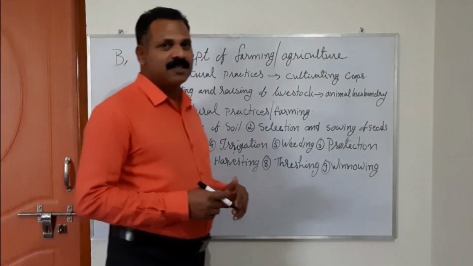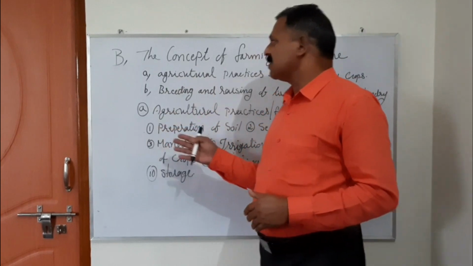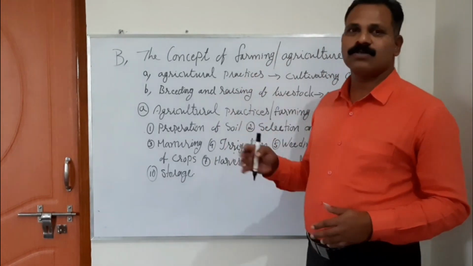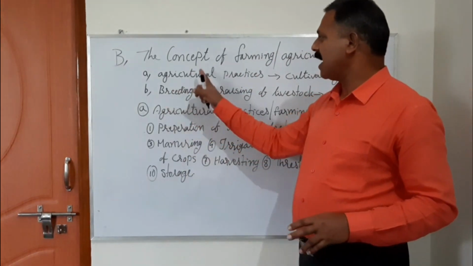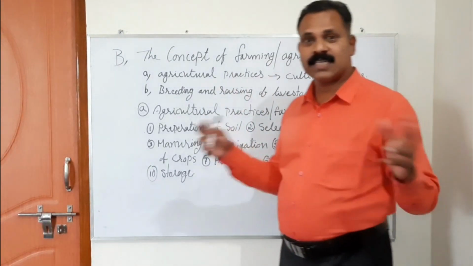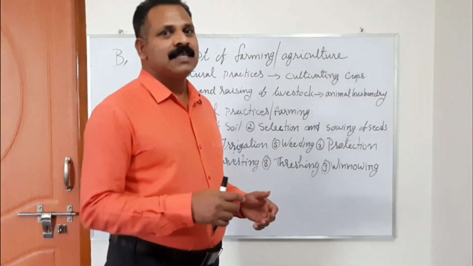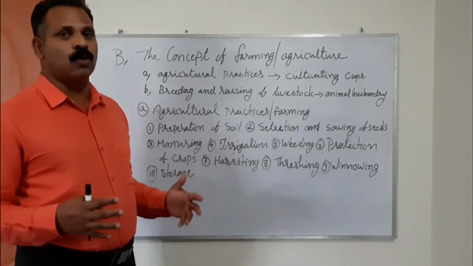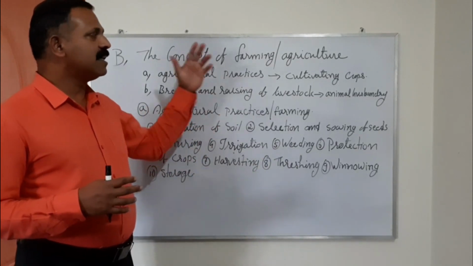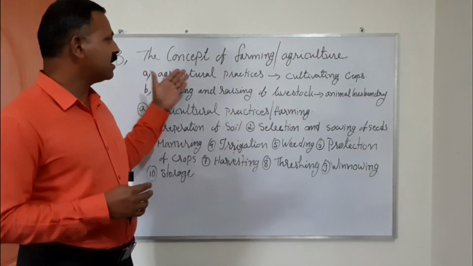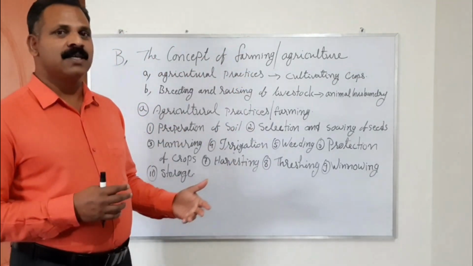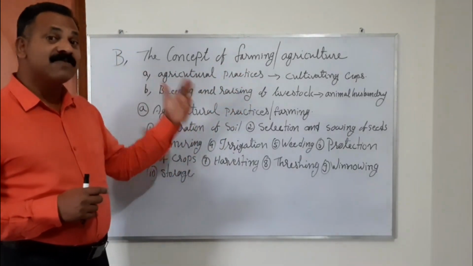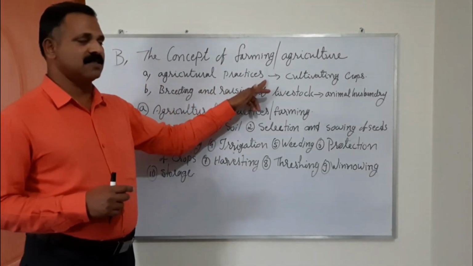It's a broad understanding. When we think about farming, there are 2 points we have to consider. The concept of farming includes 2 points. First thing, agricultural practices. What is agricultural practices? Farmers conduct various activities related to the farm, to grow the crops in their field. These are all the different steps they are doing in order to produce the crops. Those particular practices, the activities, are called agricultural practices.